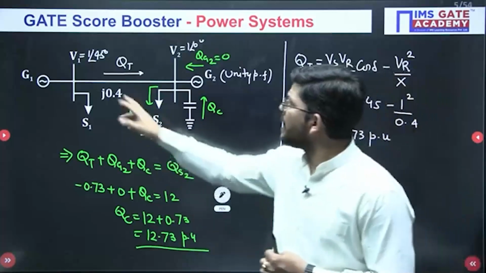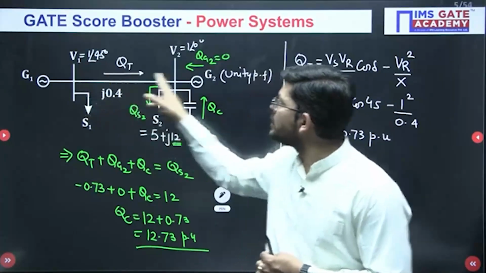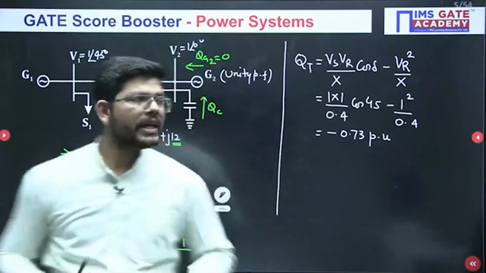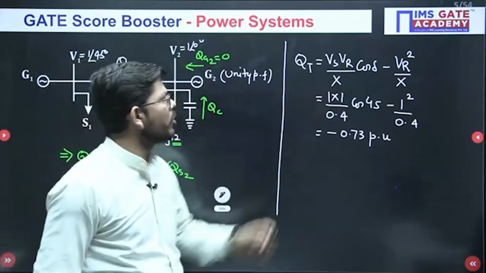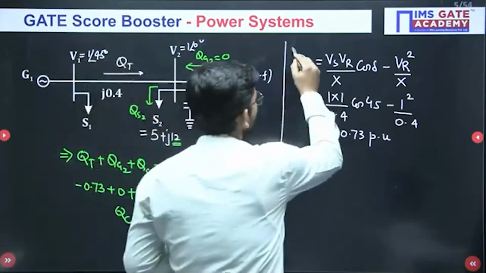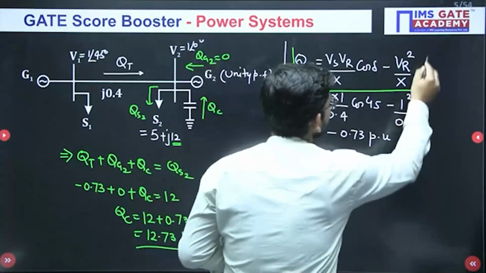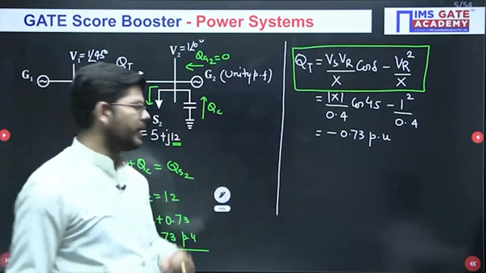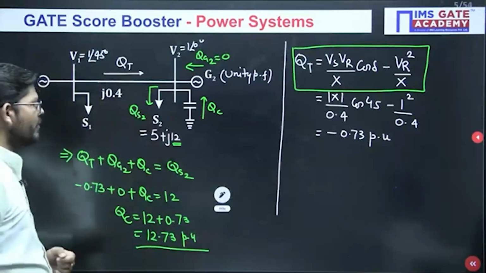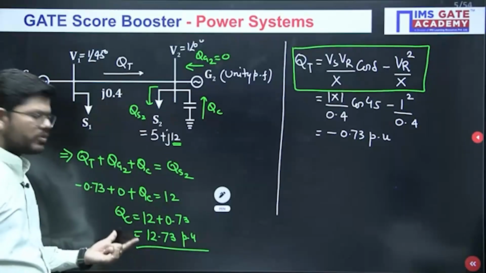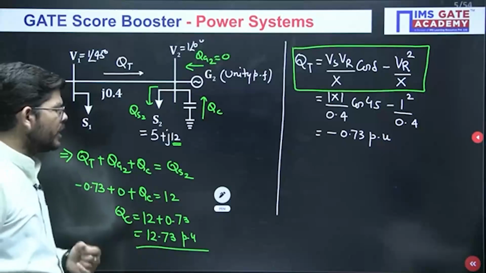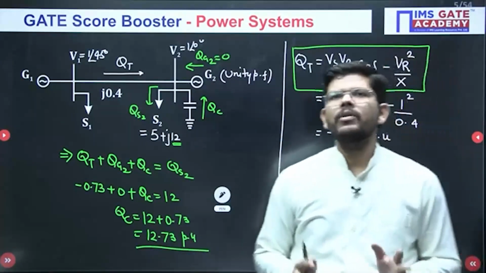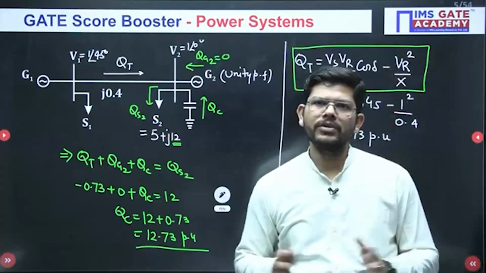And then what is the power transferred from generator 1 end to generator 2 end? Let me call that QT. And we can calculate the power transferred through this formula. So this is a very important formula for you all. Through this formula we calculated the value of QT. Then when we applied the power flow here, it was very easy for us to calculate QC. And how much is QC? 12.73 per unit. Okay, so this is how we can solve this particular question.